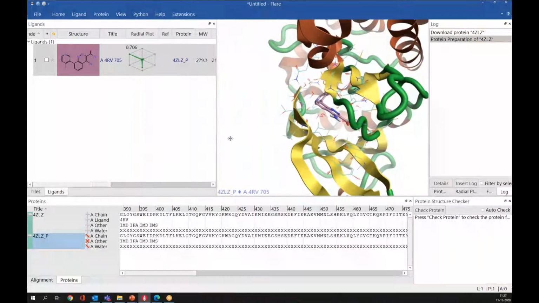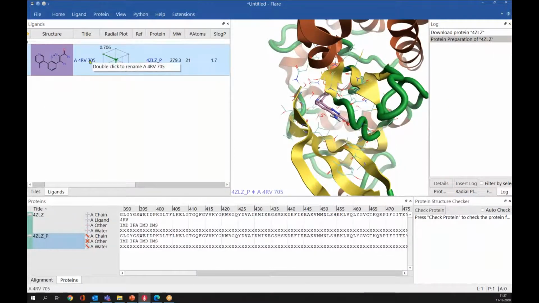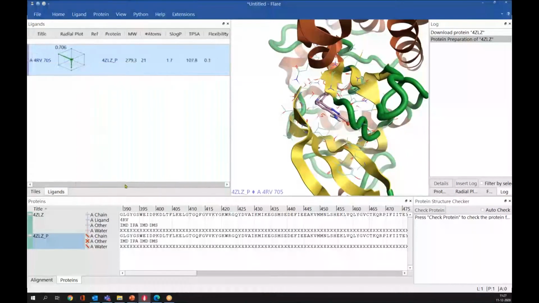Now we'll see the ligand window. You can find a lot of information about the ligand in the 3D window or in the ligand window. For example, you can see the 2D structure, and this is the ligand name. It was extracted from A chain, so we have A, then the residue name, and the residue number. And this is the protein or the structure from which it was extracted. So we have this associated protein here, and then we can find some physicochemical properties of the ligand.